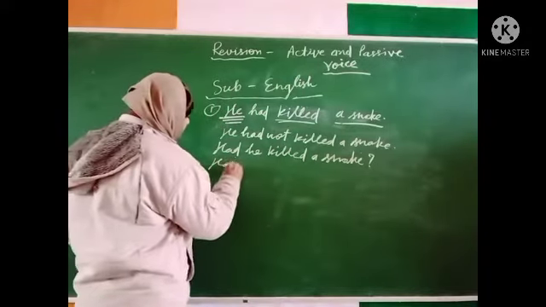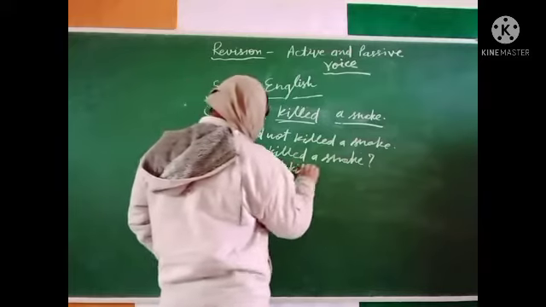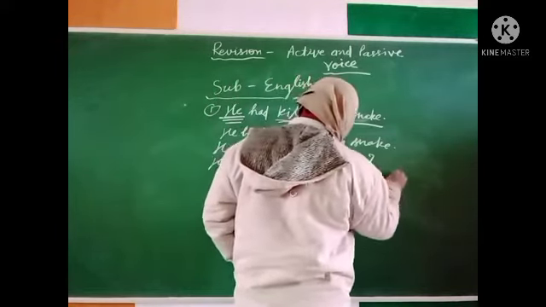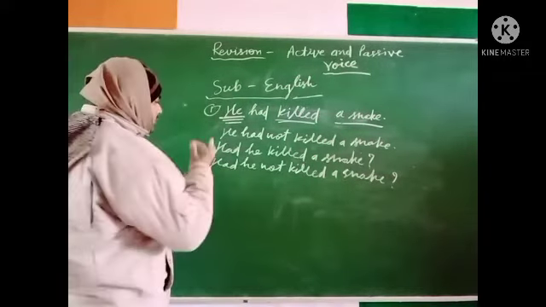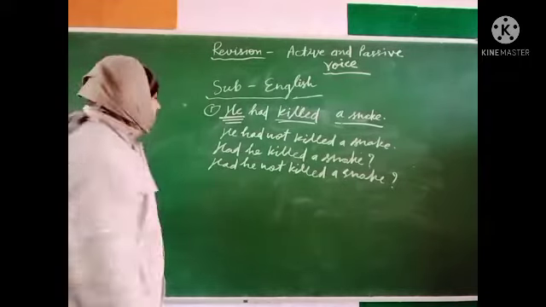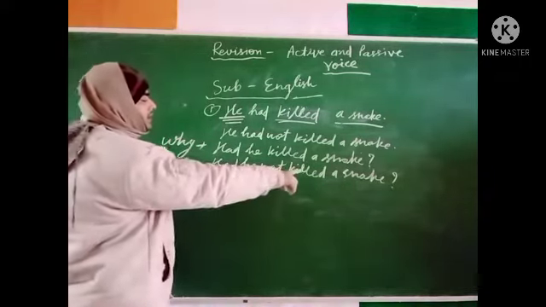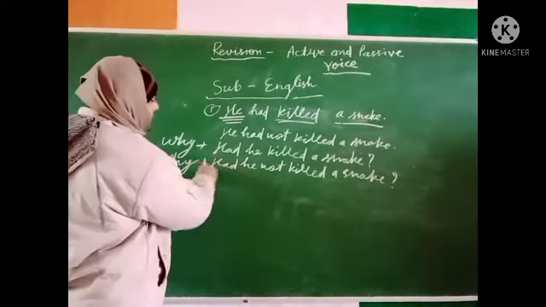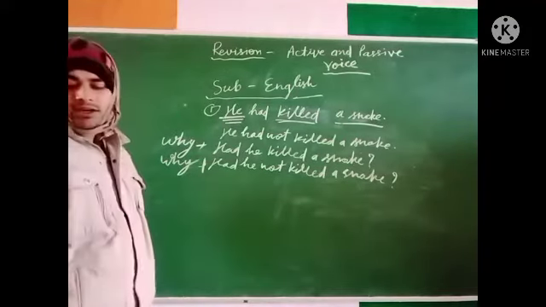Had he not killed a snake? Interrogative negative. And now we will make this with the help of a WH word. Then we add it here. Why had he killed a snake? And why had he not killed a snake? These are the sentences according to tense.